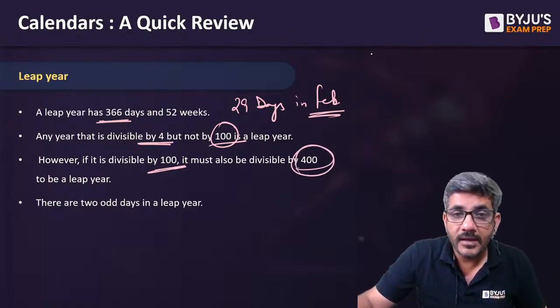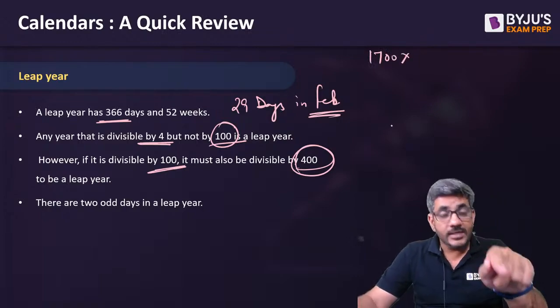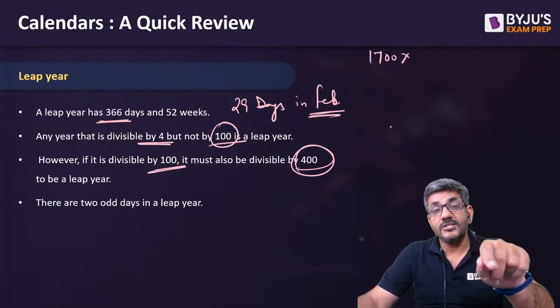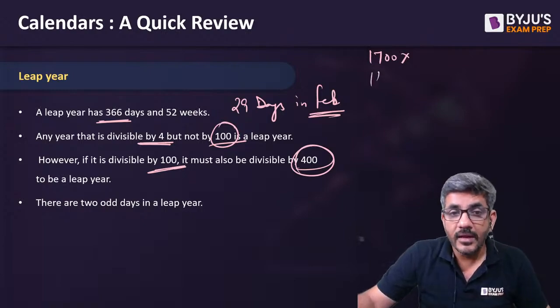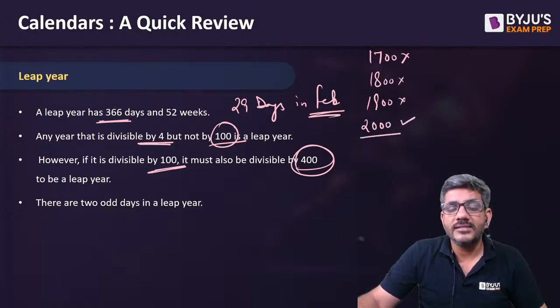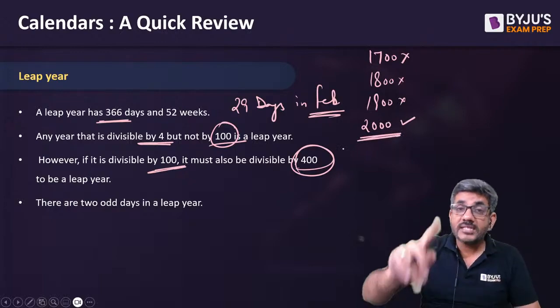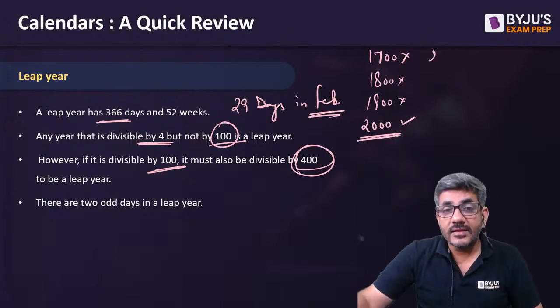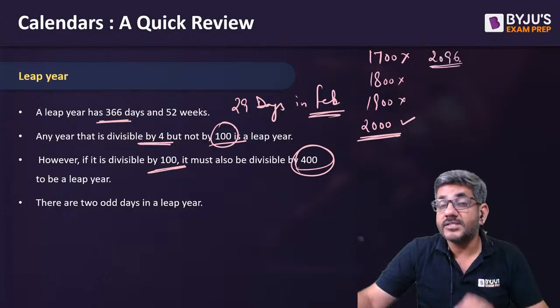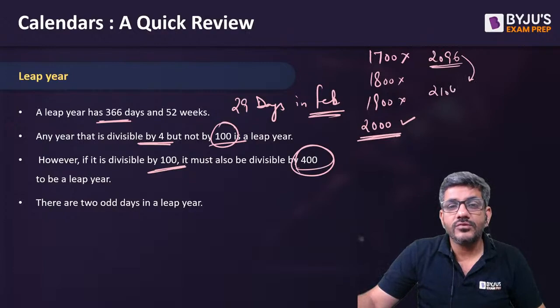What does that mean? 1700 is not a leap year because it's a century. It is divisible by 4, but if it's a century, it should be divisible by 400. 1800 is not a leap year. 1900 is not a leap year. 2000 was a leap year. Reason, 2000 was divisible by 400. Now, after 2096, which is divisible by 4, it's a leap year. Which is the next leap year? The next leap year is 2104.